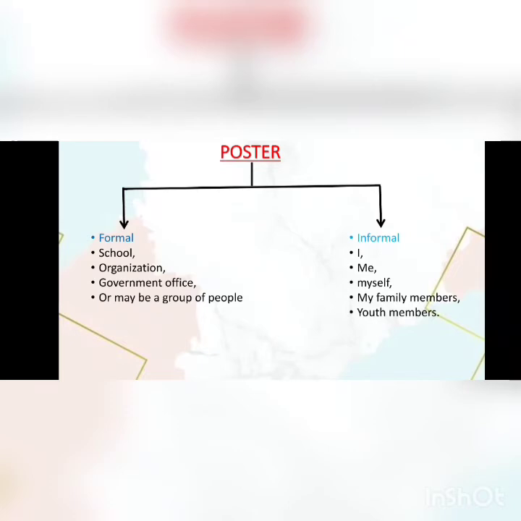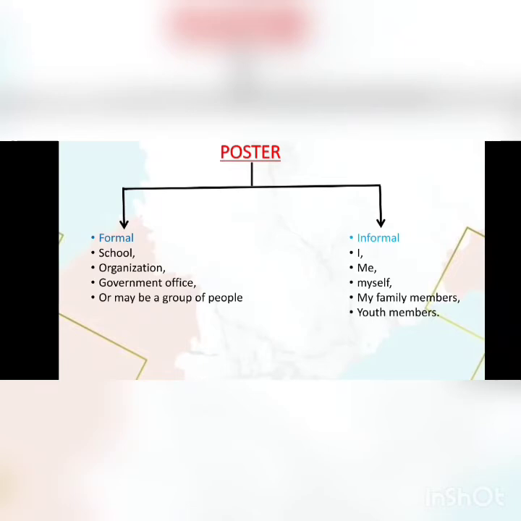Formal poster means schools, it's a organization, government office, or maybe a group of people. These are all prepared by these peoples. Whereas informal poster, I, me, myself, my family members, youth members.